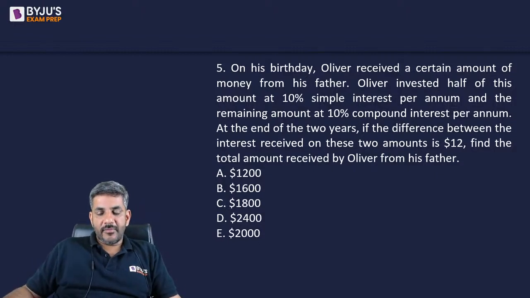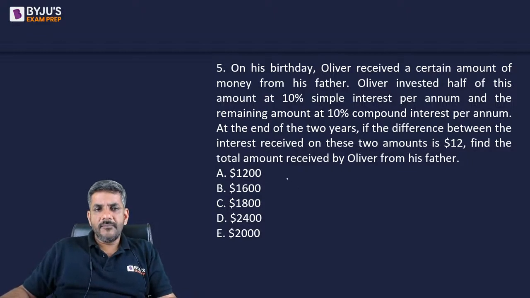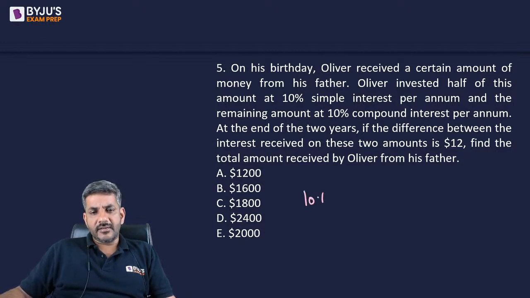Can I expect an answer from anyone on this question number 5? Okay, Vedant has answered. Let's see what is the right answer for this question. On his birthday, Oliver received a certain amount of money from his father. Oliver invested half of his amount at 10% simple interest, and the remaining amount, that means remaining half, at 10% compound interest.